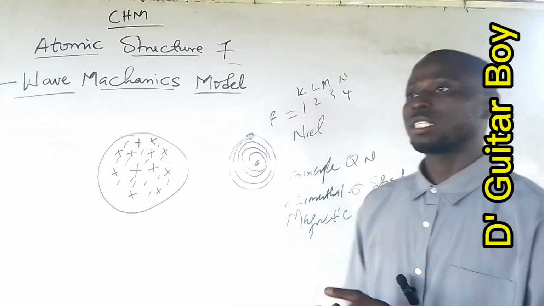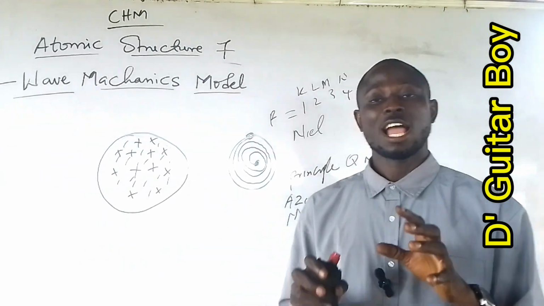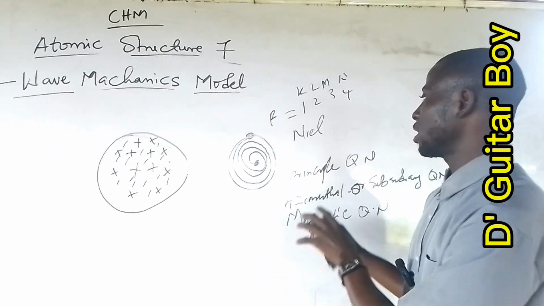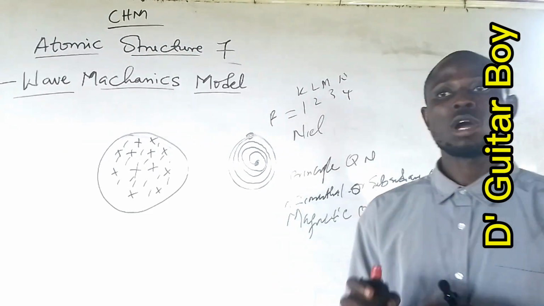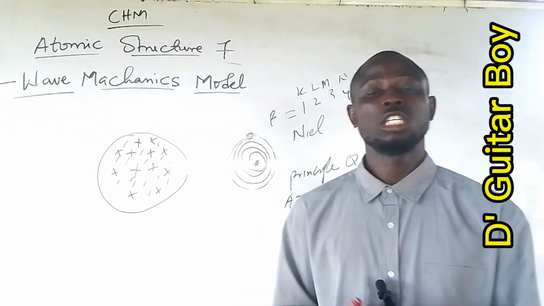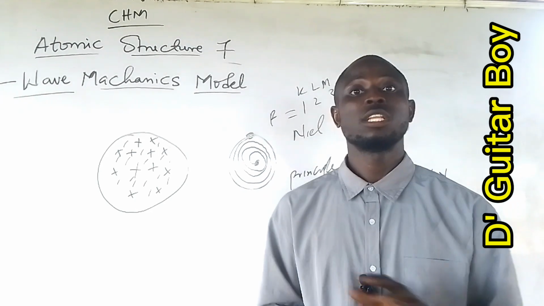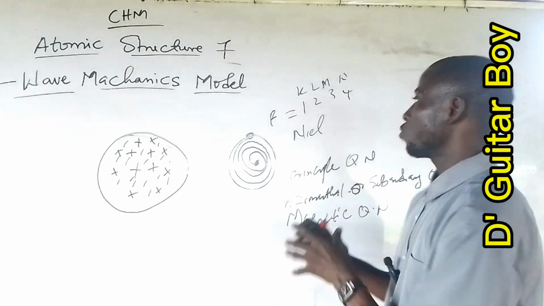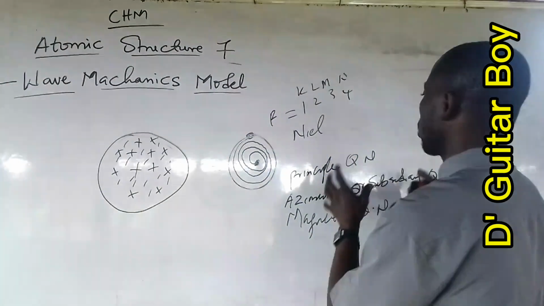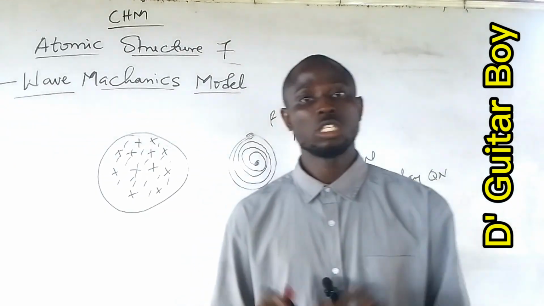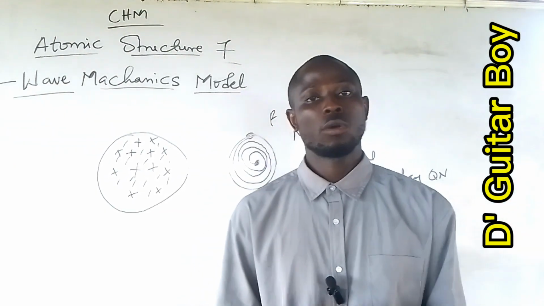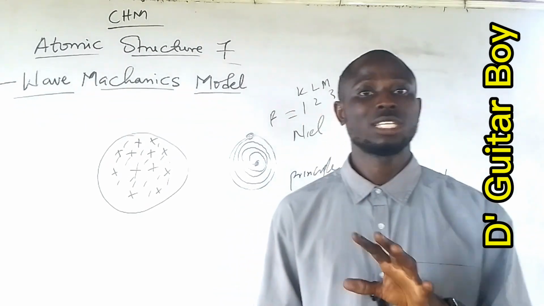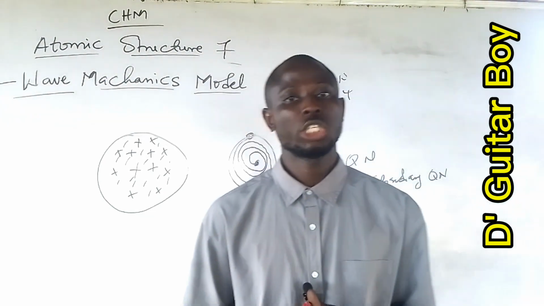So for us to understand how electrons are distributed around an atom, we are going to discuss these different quantum numbers, which will help us know how electrons are distributed around the nucleus of an atom. In our next video, we are going to discuss this particular subtopic and see how we can use it to distribute or arrange electrons in an atom.